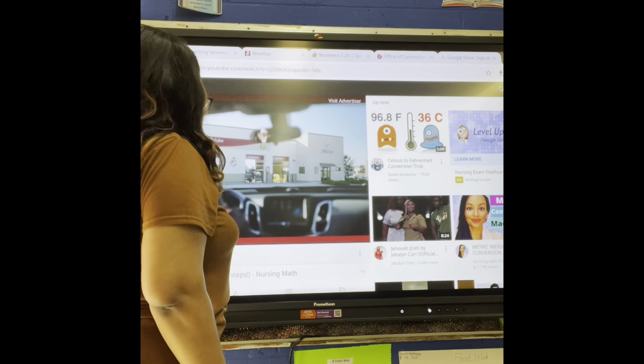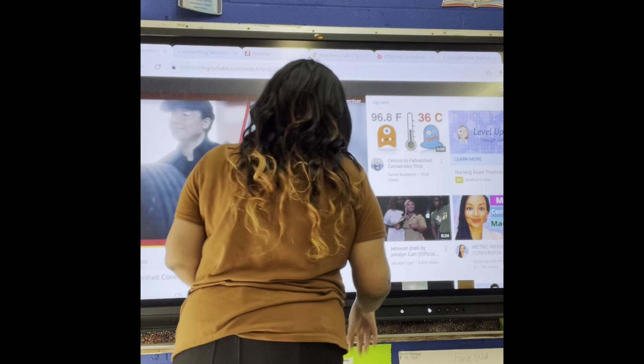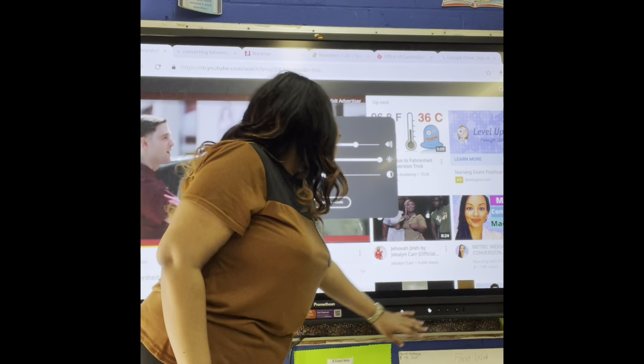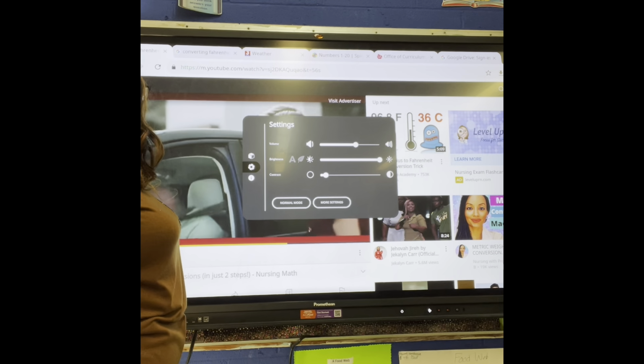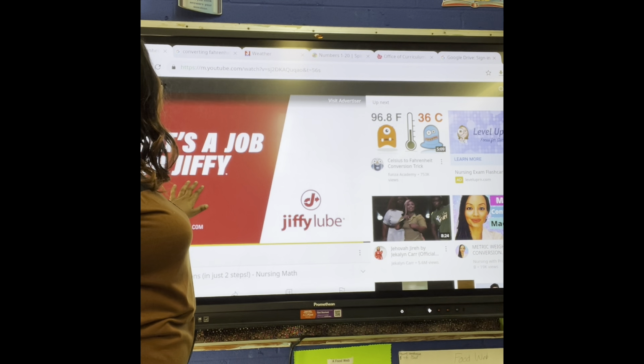At Jiffy Lube, it's our job to keep you moving. With a full range of services from oil changes and tire rotations to filters, wipers, and more, we've got what your car needs right when you need it. So you're ready for whatever's next. Putting you in the driver's seat of car care, that's a job for Jiffy.